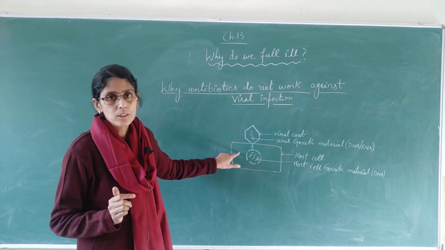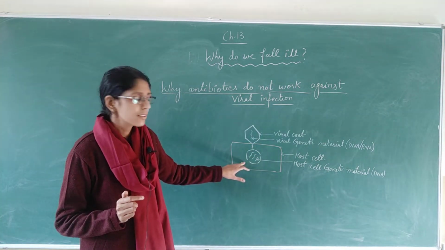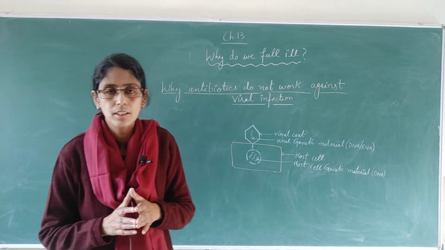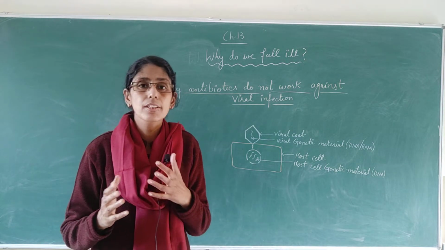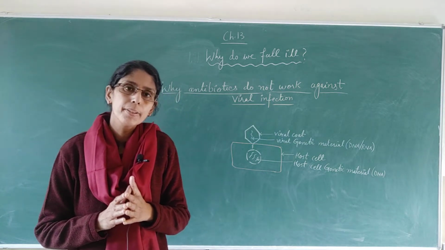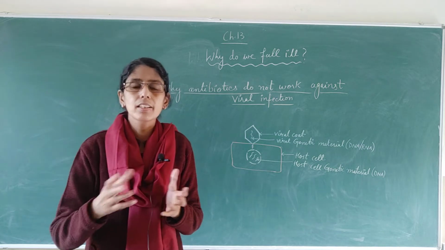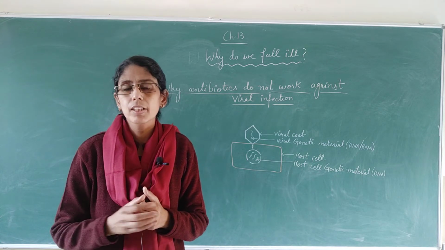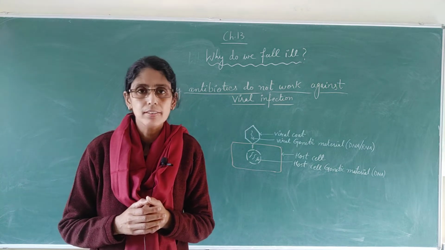Now this is the host cell, and you can see the cell membrane of the host cell and then there is a nucleus inside. Inside the nucleus there is the genetic material of the host cell. How does the virus attack the host cell, and is this relationship random or is it specific? Viruses attack only a specific type of host cell. That means viruses will not attach to any type of cell at random and attack them. No, viruses will attack only a specific type of cell. For example, coronavirus will attack only lung cells.